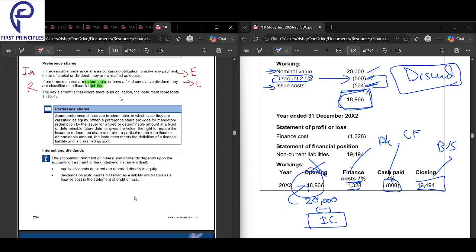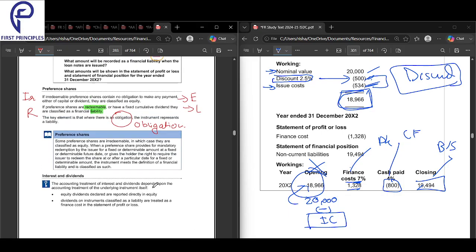The key element is that there is an obligation, so the instrument represents a liability. Here there is an obligation to repay at a fixed time. The key element is obligation. So a redeemable preference share is a liability. Irredeemable preference shares are normal equity.